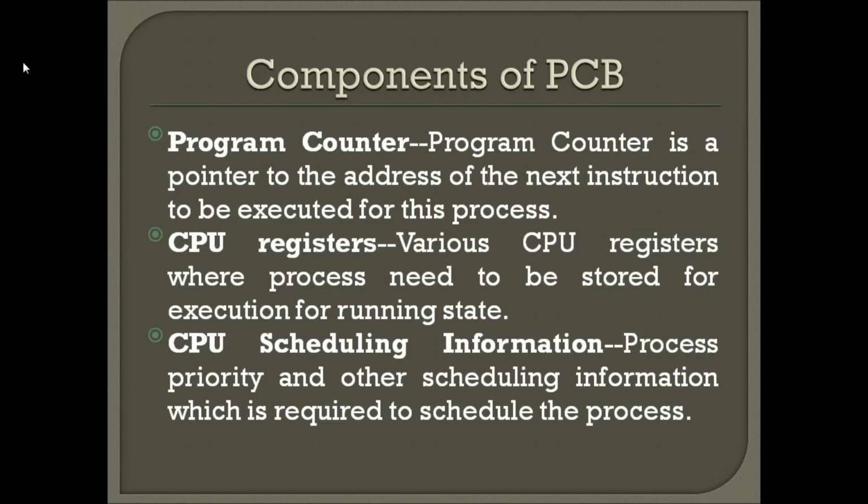Next, CPU registers. These are the various CPU registers where process data needs to be stored for execution in the running state. For example, suppose while running, you need to store some intermediate data, like sum is equal to a plus b. When you are adding the two numbers, you want to store the value of a in an intermediate register.